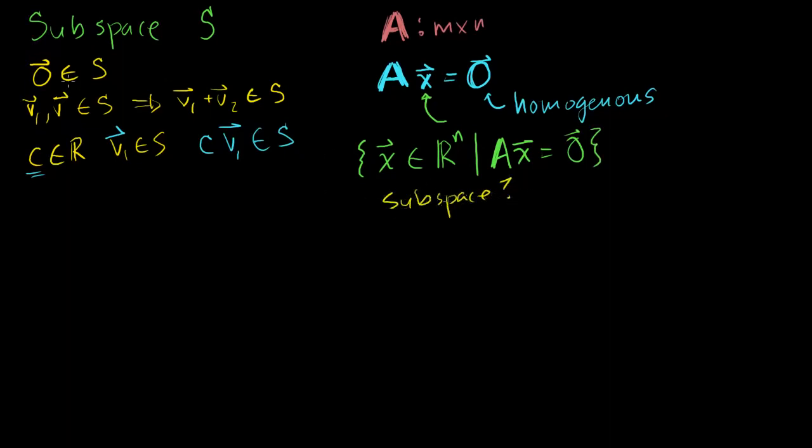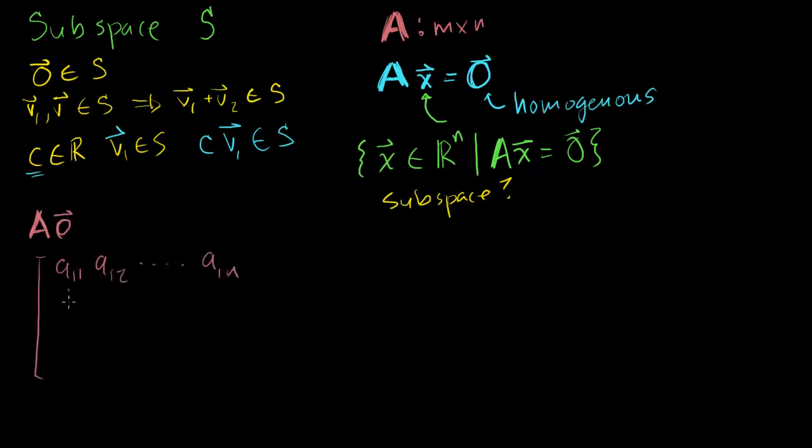So the first question is, does it contain the 0 vector? Well, in order for this to contain the 0 vector, it must satisfy this equation. So what is any m by n matrix A times the 0 vector? Well, let's write out my matrix A: A11, A12, all the way to A1n.